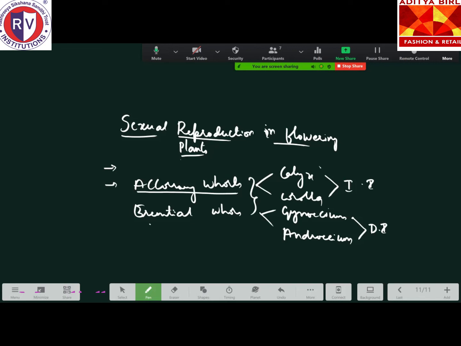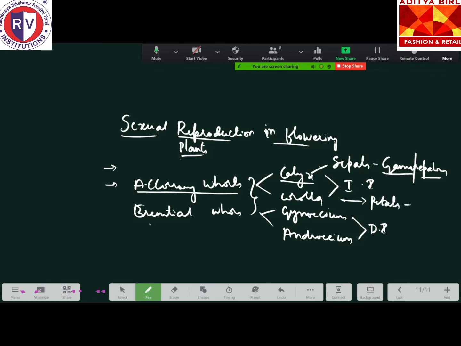Coming to the calyx. What is a calyx? It is the outermost whorl. The individual unit of calyx is called what? Sepals. If the sepals are fused, they are called gamosepalous. Gamo refers to fused condition. In case of corolla, the individual unit is called petals.